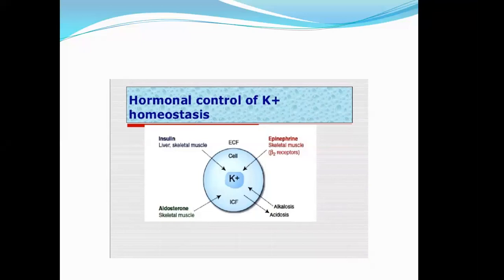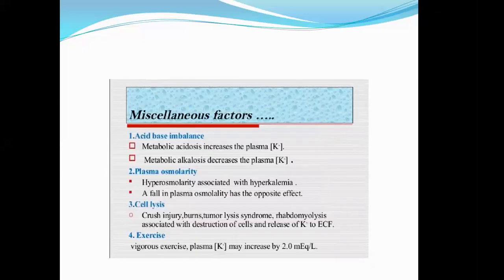Now this is a very important thing. You should know about acid-base imbalance, what happens to the potassium. Does the potassium increase in metabolic acidosis or metabolic alkalosis? What happens to potassium if someone is suffering from respiratory acidosis or respiratory alkalosis or metabolic acidosis and metabolic alkalosis?